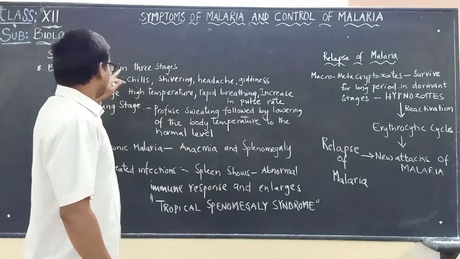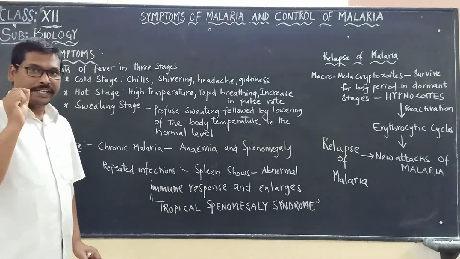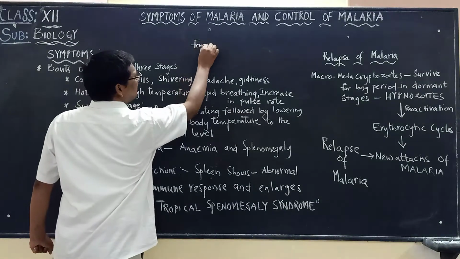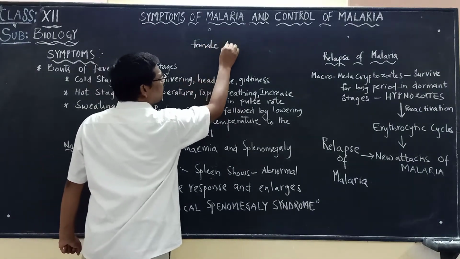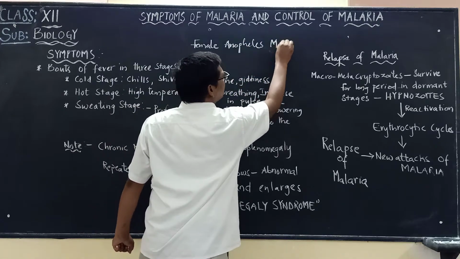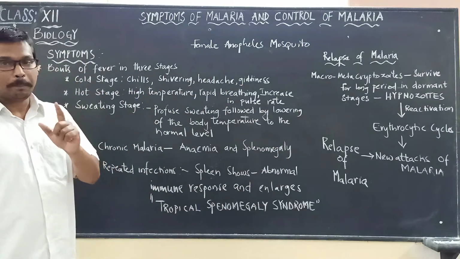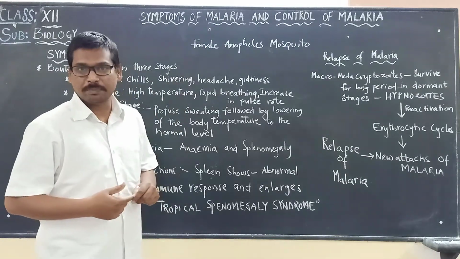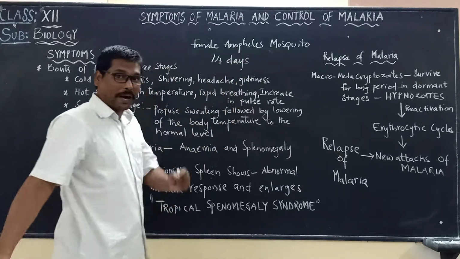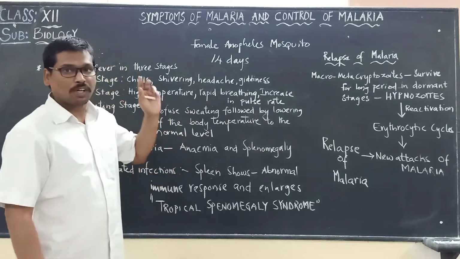Now, the symptoms appear right after the infected mosquito bites. Which mosquito is that? It is the female Anopheles mosquito. When an infected female Anopheles mosquito bites a healthy person, he suffers with the disease called malaria. But after how many days after the bite? It takes about 14 days. After 14 days of the bite of a female Anopheles mosquito, that person shows the symptoms of malaria.